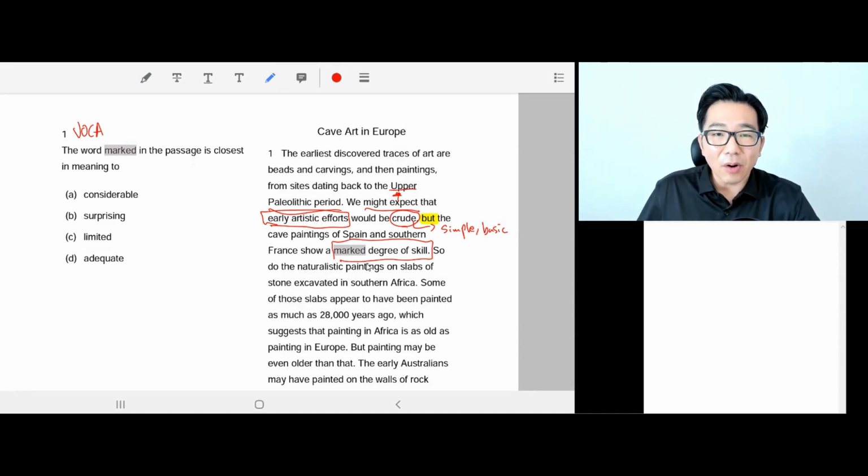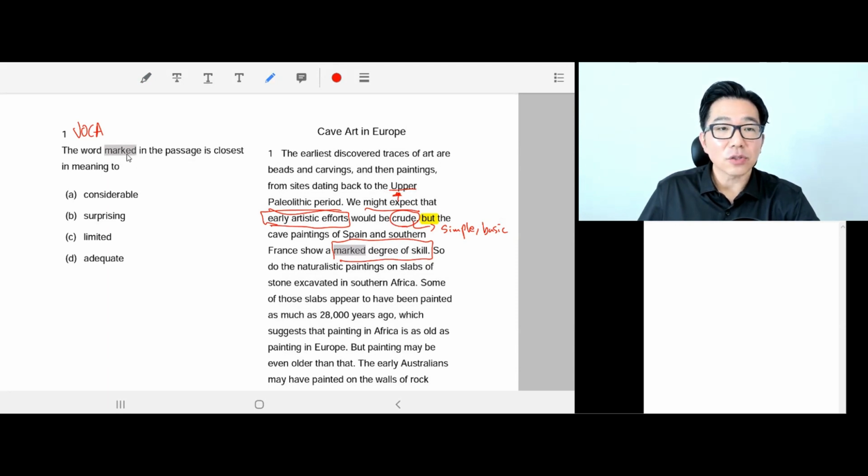But if you didn't know, this is quite an easy question, I think, because by understanding the context, this but and crude, we already know marked degree of skills would mean high degree of skill, considerable degree of skills, significant degree of skills, substantial degree of skills. Okay, so if you didn't know the meaning of marked as a vocabulary, then all you need to find is not crude. We need something opposite in meaning of crude.